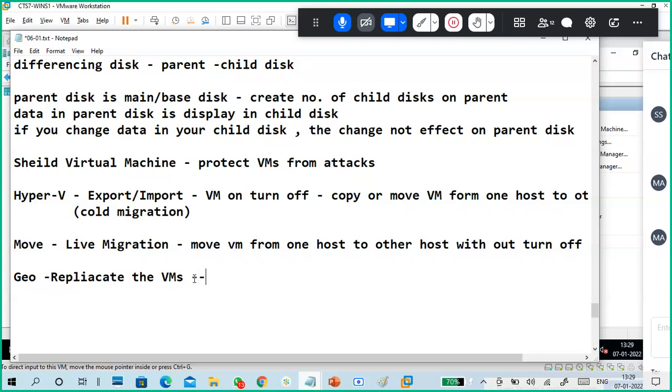The meaning is, replicate means like a backup to a remote geographical location.